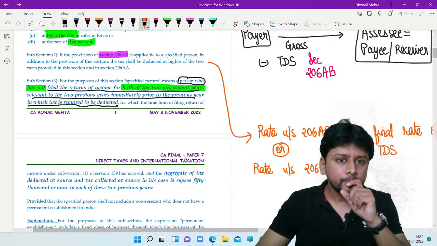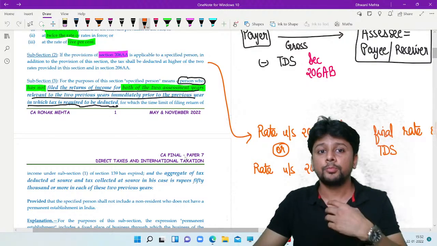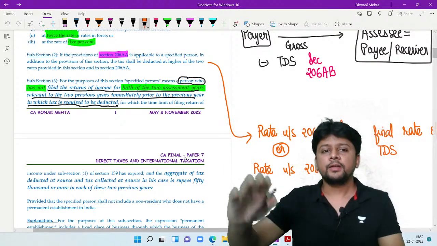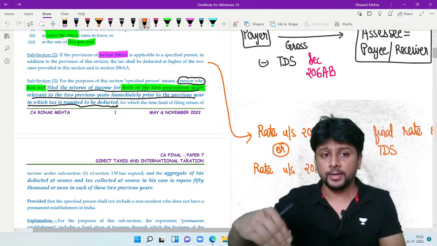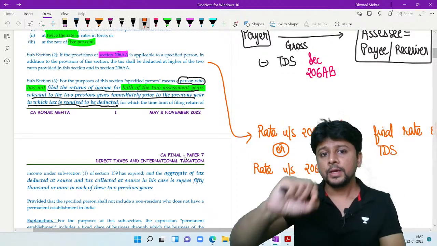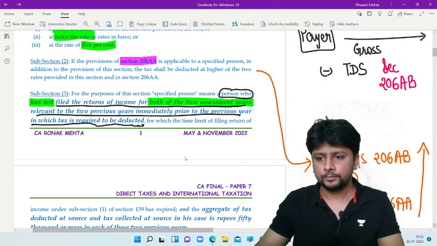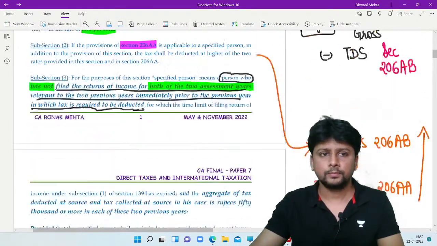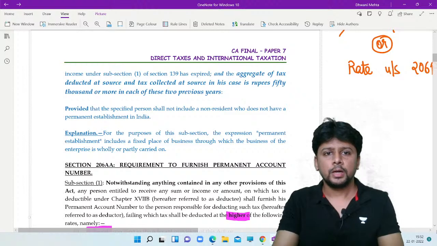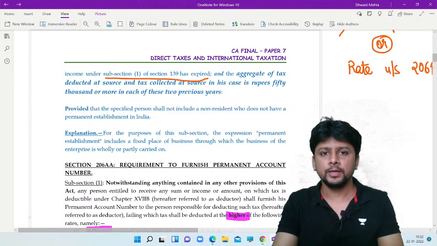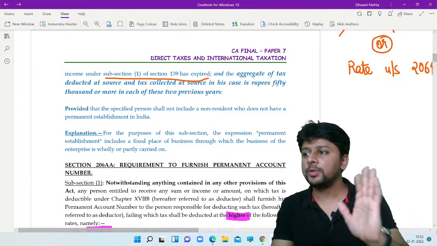For the purposes of this section, specified person means a person who has not filed the returns of income for both of the assessment years, relevant to the 2 previous years, immediately prior to the previous year in which tax is required to be deducted, for which the time limit of filing the return of income under section 139(1) has expired.